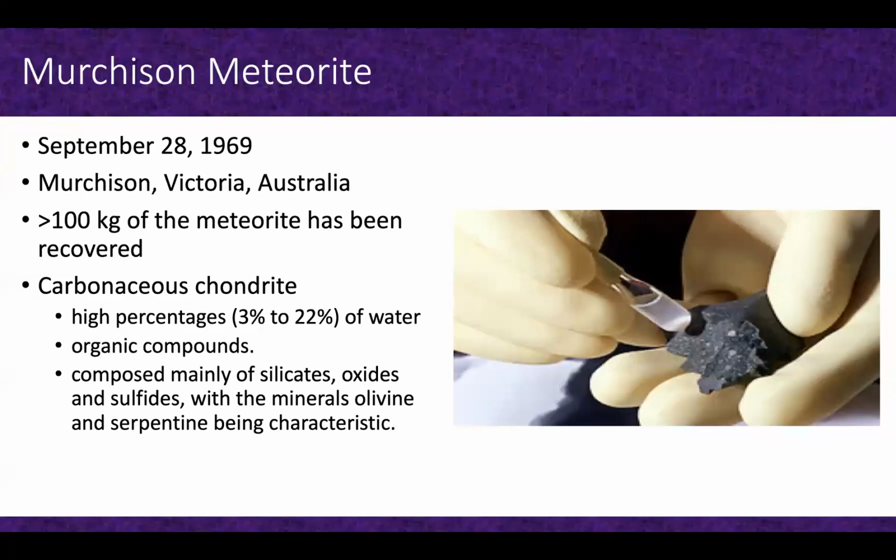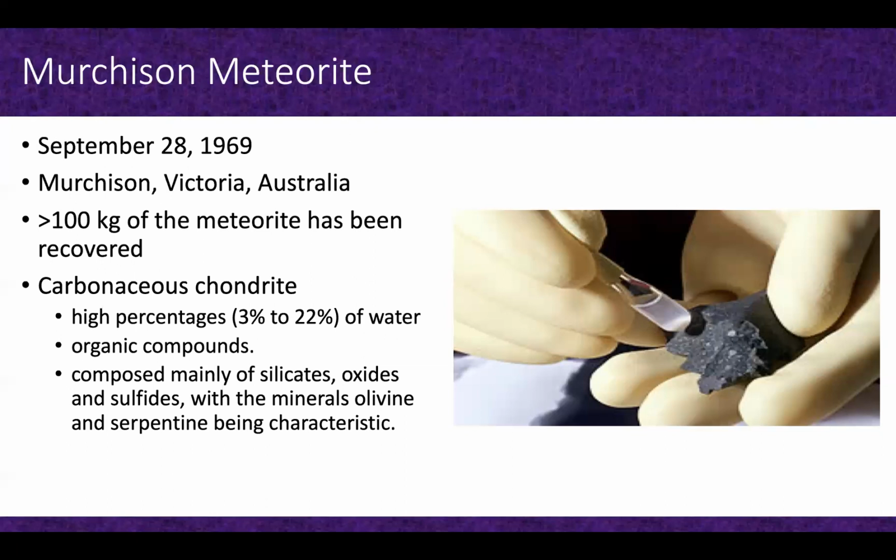All over the world. It fell in Murchison, Australia in 1969. And what makes it so special is that so much of it has been recovered, over 100 kilograms. It was an observed fall, and so it was very important, and pieces were picked up and collected and stored properly. So there was very little terrestrial contamination with this.